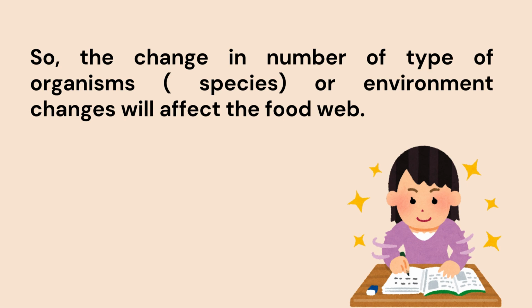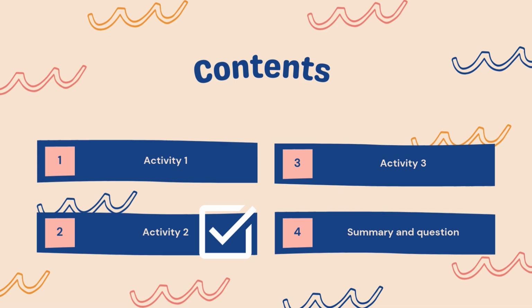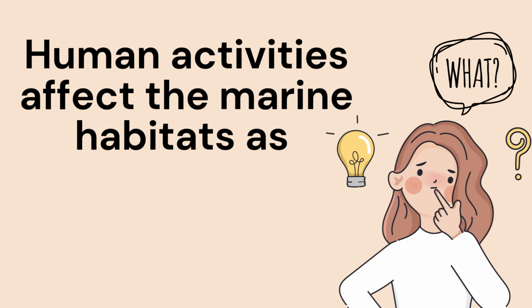From here we can say that a change in an organism or in the ecosystem will affect the other species in the food web. So now we will start studying activity 2, as we will talk about some human activities that affect the marine habitat.